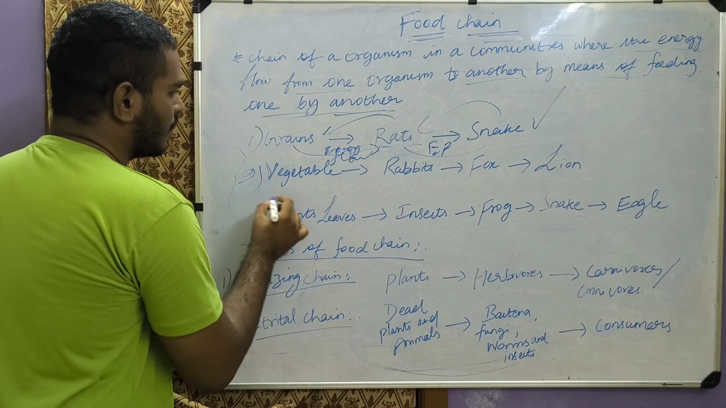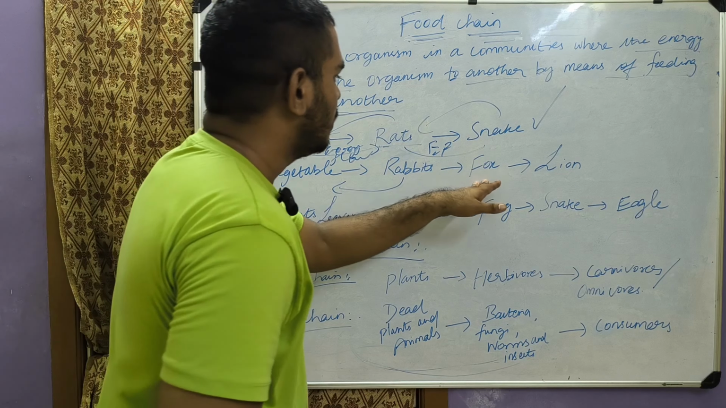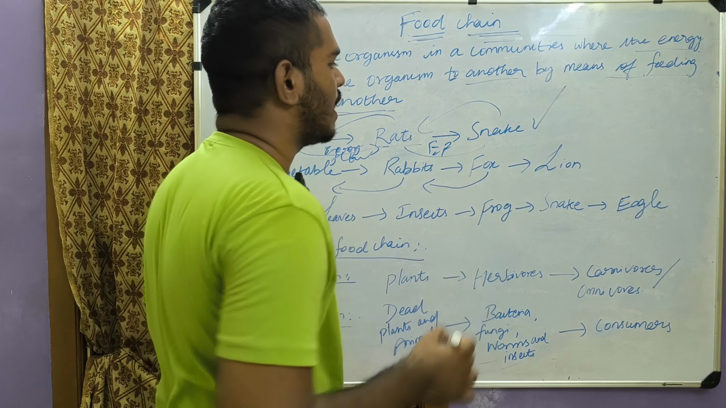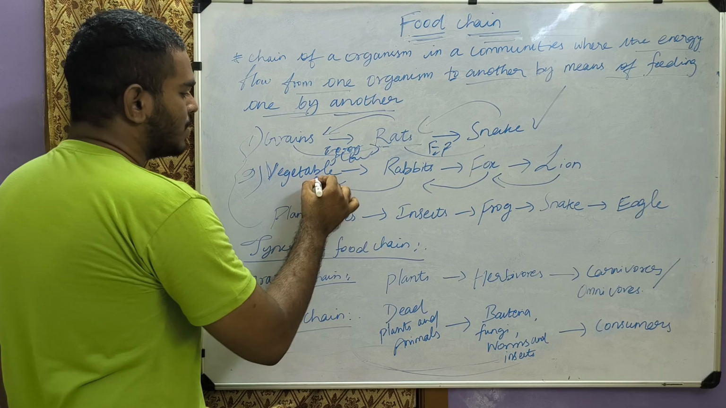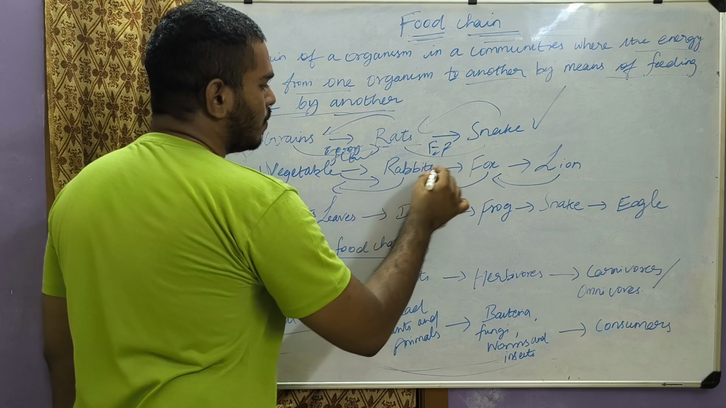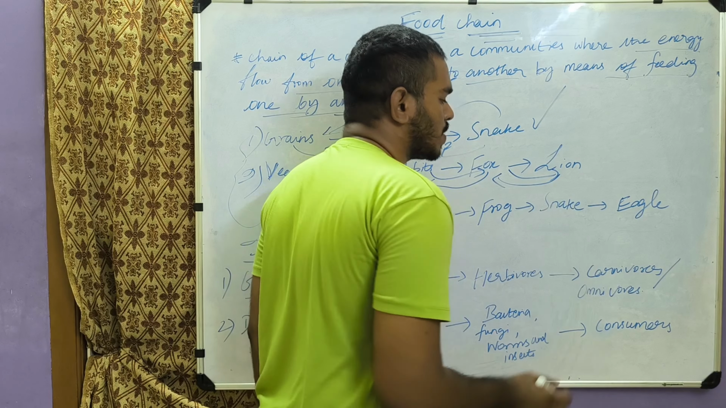So this is one type of a food chain. The second type is: the rabbit eats a vegetable. Then fox eats a rabbit. Then lion eats a fox. So here the energy flows from vegetable to rabbit, then rabbit to fox, then fox to lion.